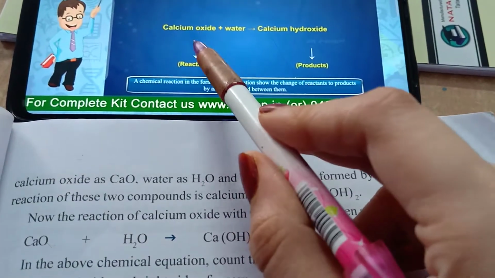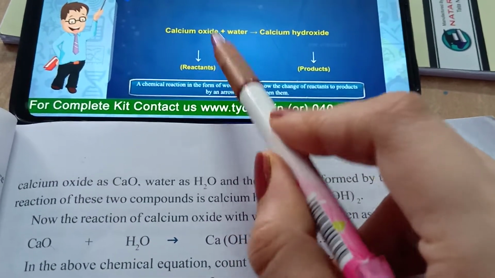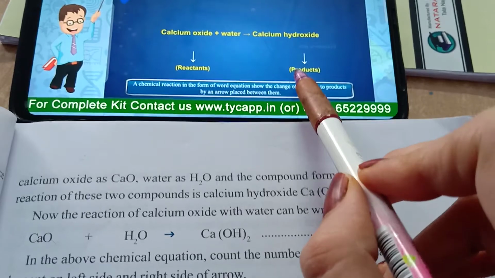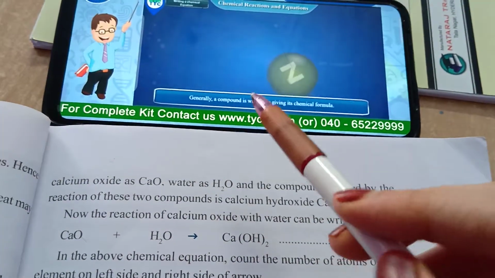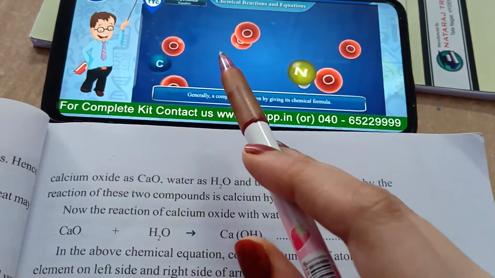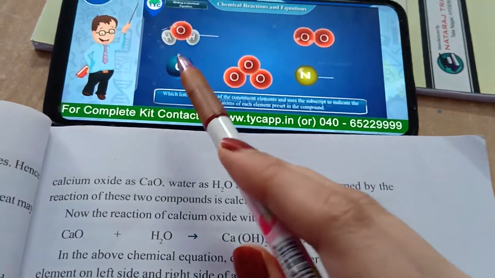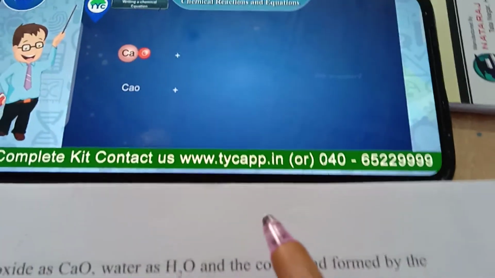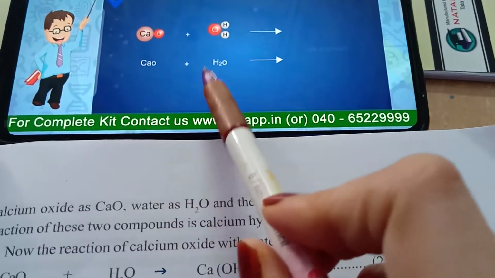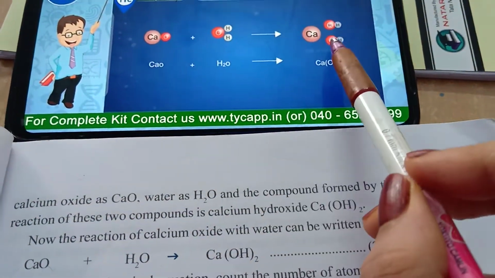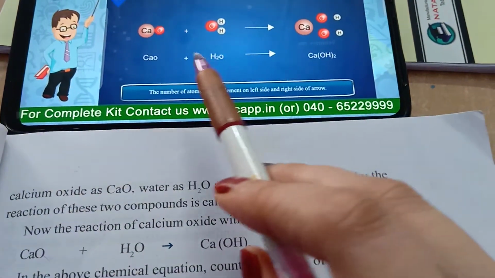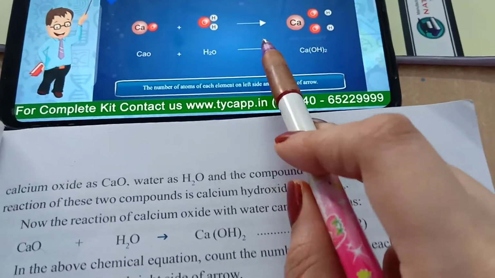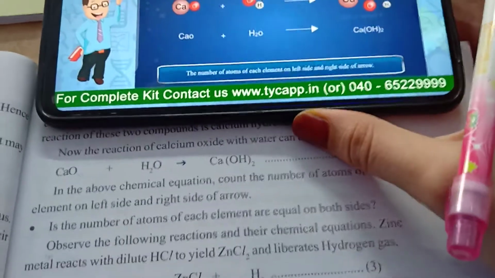So the chemical reaction which is undergoing is nothing but the reactant, as I said before. This is the reactant, and the product is what is forming, the changed product, the new substance that is forming. So see here, calcium oxide and water, when they combine, it will become like this. Calcium oxide is a compound and water is a compound. When we combine calcium oxide with water, it forms calcium hydroxide, right? The number of atoms of each element on the left side and right side of the arrow indicates the formation. So this is our first example.